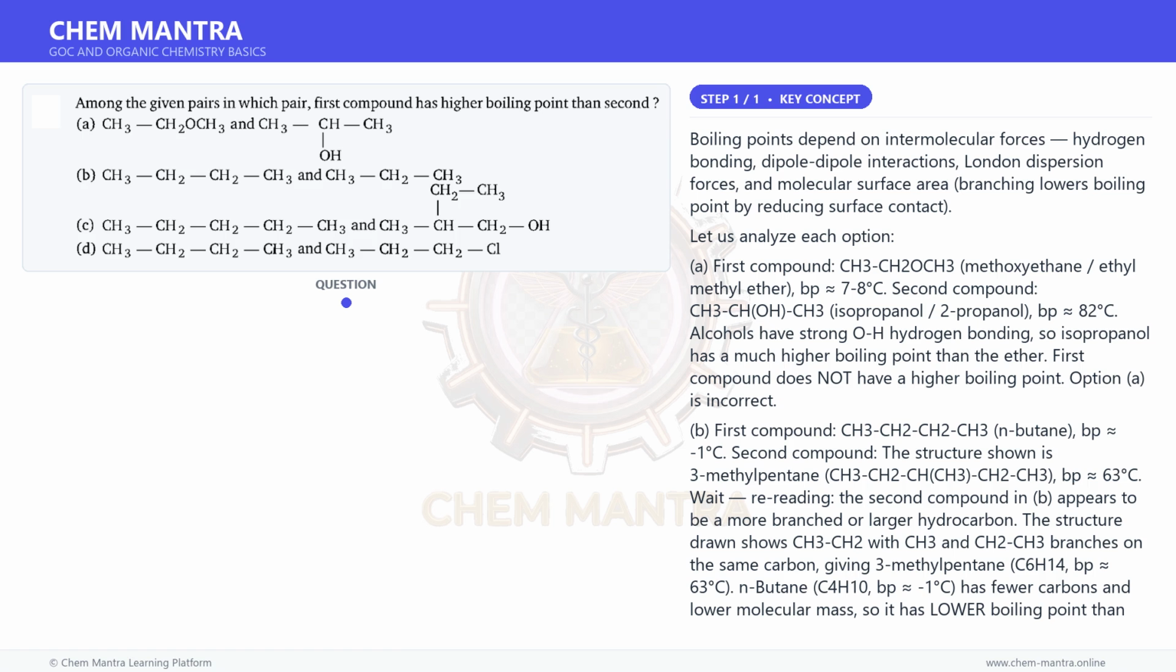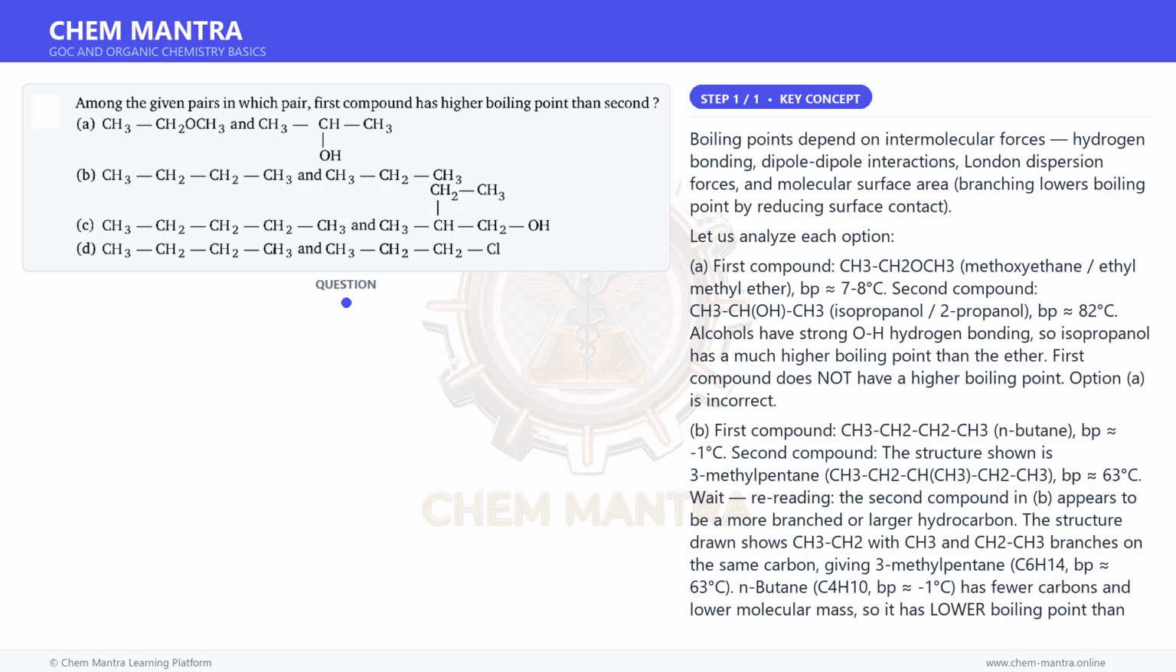C. First, n-pentane, BP 36 degrees Celsius. Second, CH3CH(branch)CH2 or an alcohol. Alcohols have much higher boiling points due to H bonding. First does not have higher BP. Incorrect. D. First, n-butane, BP -1 degree Celsius. Second, 1-chloropropane, BP 47 degrees Celsius. Chloroalkane has higher BP due to greater polarizability and dipole. First does not have higher BP.